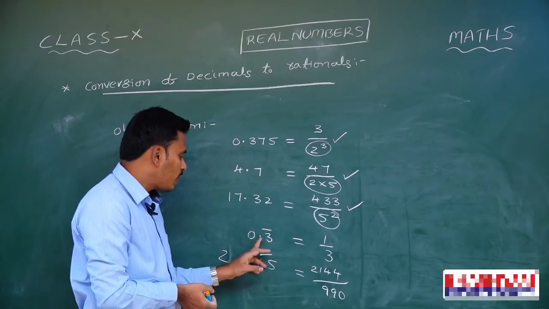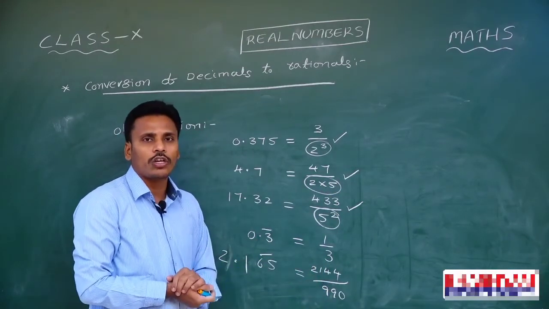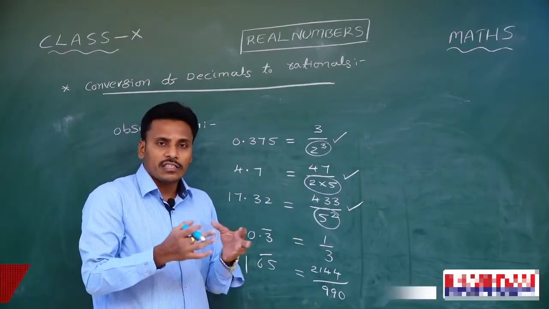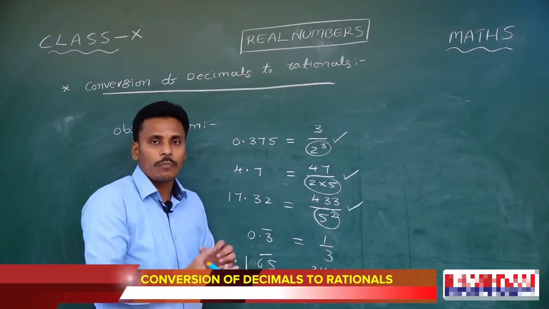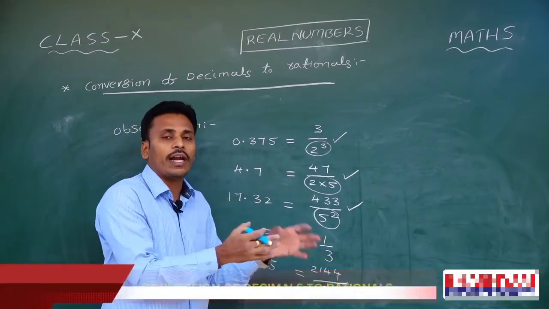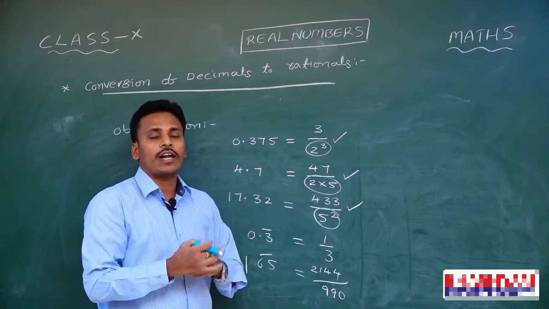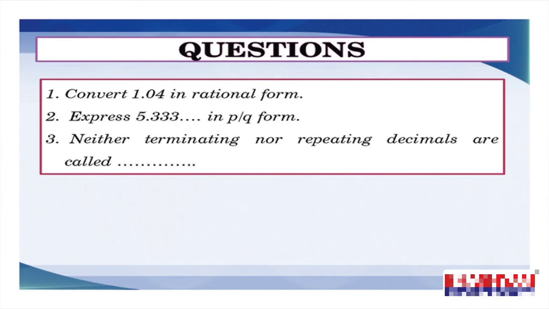Whereas if you look at the non-terminating repeating decimals, the denominator may be some other numbers, not only 2 and 5. With this idea, we are going to generalize a statement to identify which type of rationals are terminating decimals. That's what we are going to do in the next class, using the fundamental theorem of arithmetic. Look at the slide on your screen. It contains a few problems related to the rational numbers and decimals that we discussed in today's class. You need to practice all these problems.